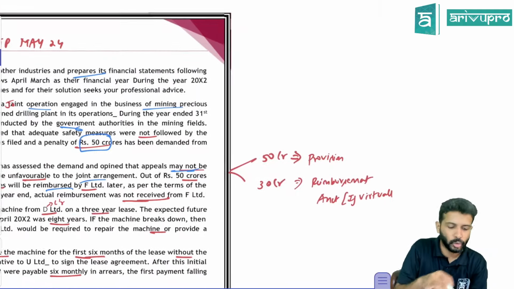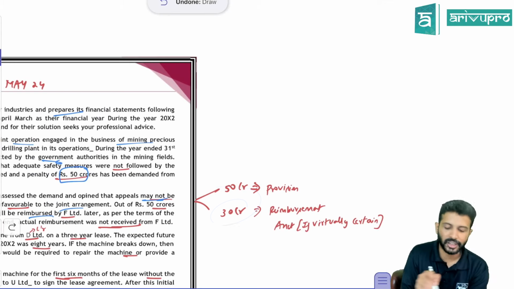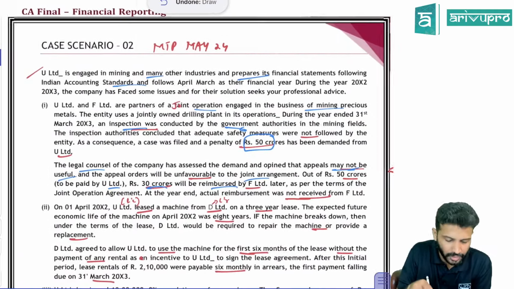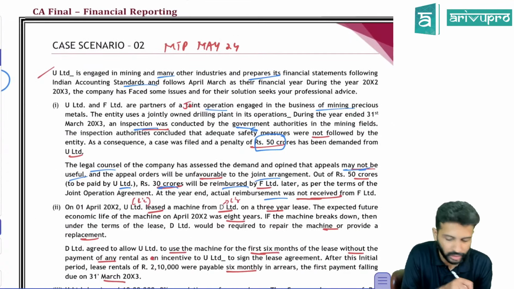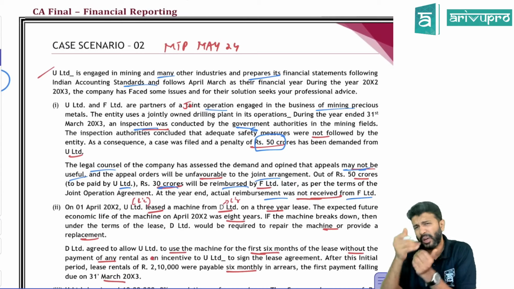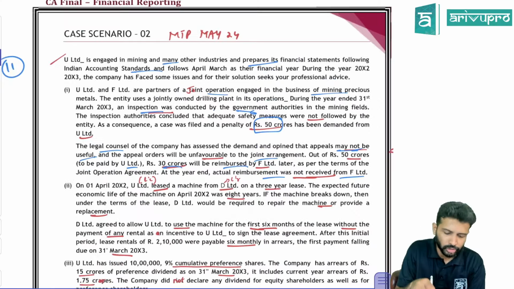So what does U Limited have to do over here? They have to recognize a provision of 50 crore separately, and recognize a reimbursement asset of 30 crore separately, provided it is virtually certain, which I don't know whether they've commented on or not. Actual reimbursement was not received from F Limited. Actual reimbursement is not received, they're saying. We don't do the accounting on a receipt basis. We want to know whether it is virtually certain. That's all. Okay.